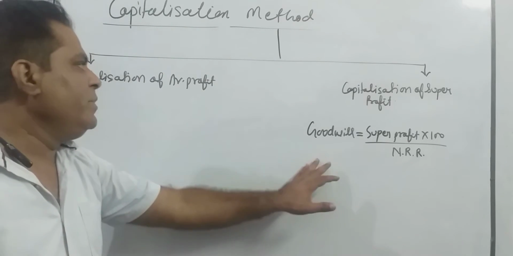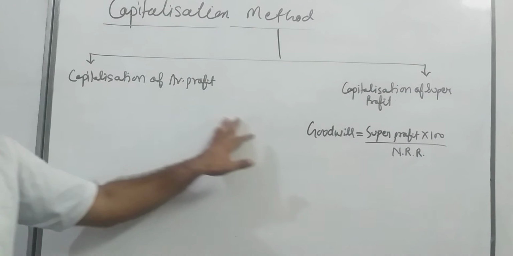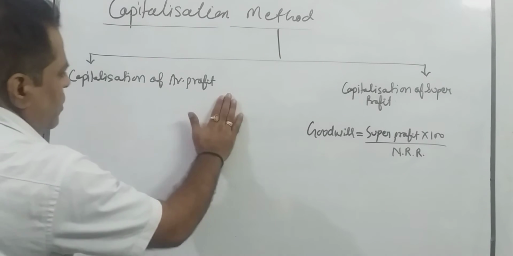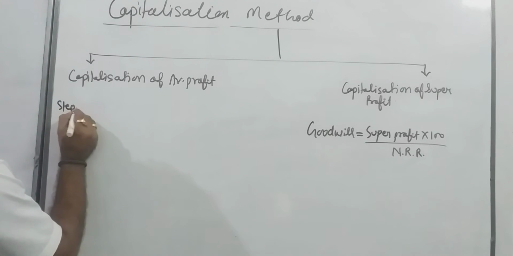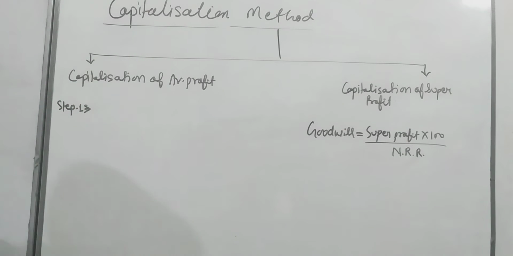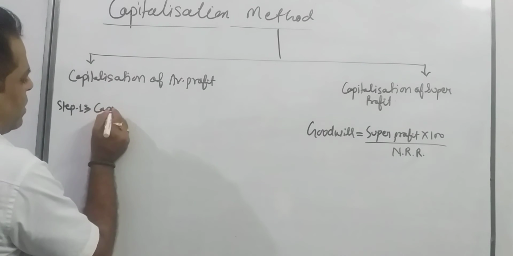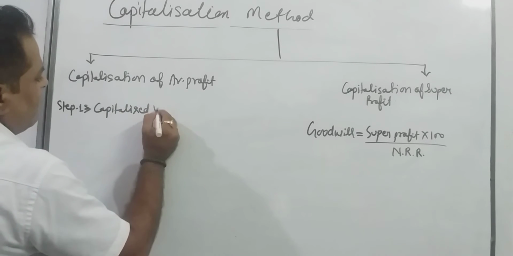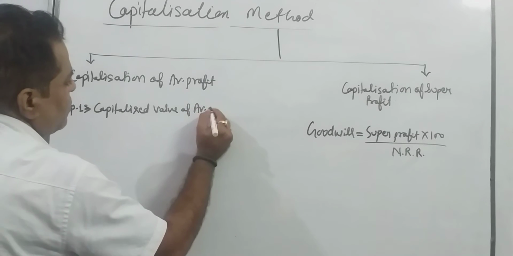Now I am going to explain you valuation of goodwill according to capitalization of average profit. According to capitalization of average profit, we are having three steps. Step 1, determine capitalized value of average profit.